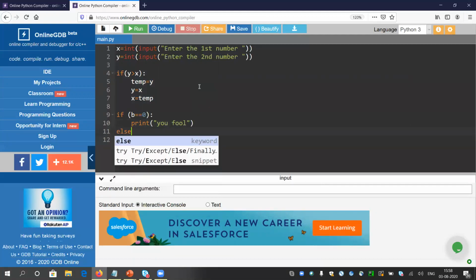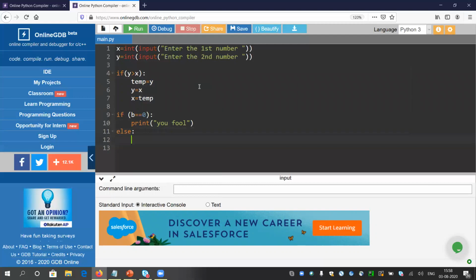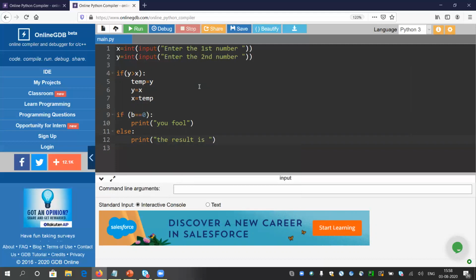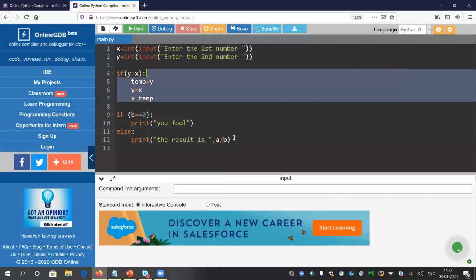And after that else, I can write print the result is A by B. So these two are independent. This is an independent if else block. That is one thing, and that is another independent if block. So that is concept number one. And the second concept is that you can have an if block without an else part. That is very normal.